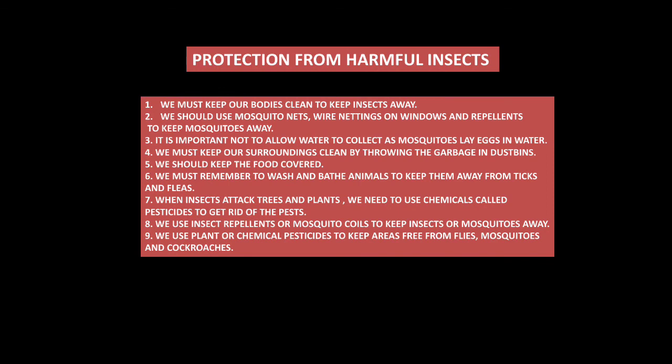When insects attack trees and plants, we need to use chemicals called pesticides to get rid of the pests. Like if there is a farmer, and you might have heard about the locust attack recently. The farmers use pesticides over their crops to keep them safe from locusts or other harmful insects. So wherever there are trees and plants, some people use chemicals known as pesticides to get rid of the pests.